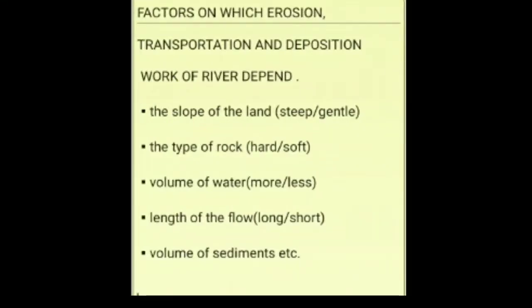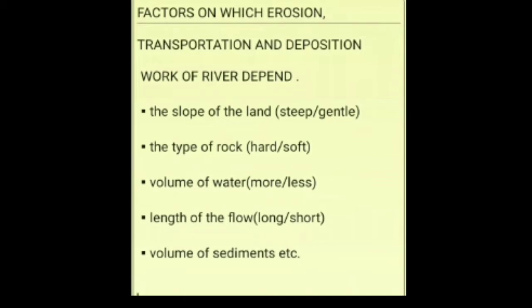Now, factors on which erosion depends. Now, the erosional work of the river, factors on which erosion, transportation and deposition works of the river depend. We are talking about the first agent, that is river. So we have come to know the definition of river. Now we will see what are the factors on which erosion, transportation and deposition work depend.